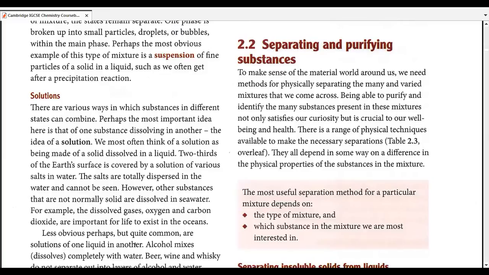Now, to make sense of the material world around us, we need methods. We need different methods for physically separating the many and varied mixtures that we come across. Being able to purify and identify many substances present in these mixtures not only satisfies our curiosity, but it is crucial to our well-being and our health. There is a range of physical techniques available to make the necessary separations of mixtures and of solutions. For example, just let me walk through that by giving a daily life example.